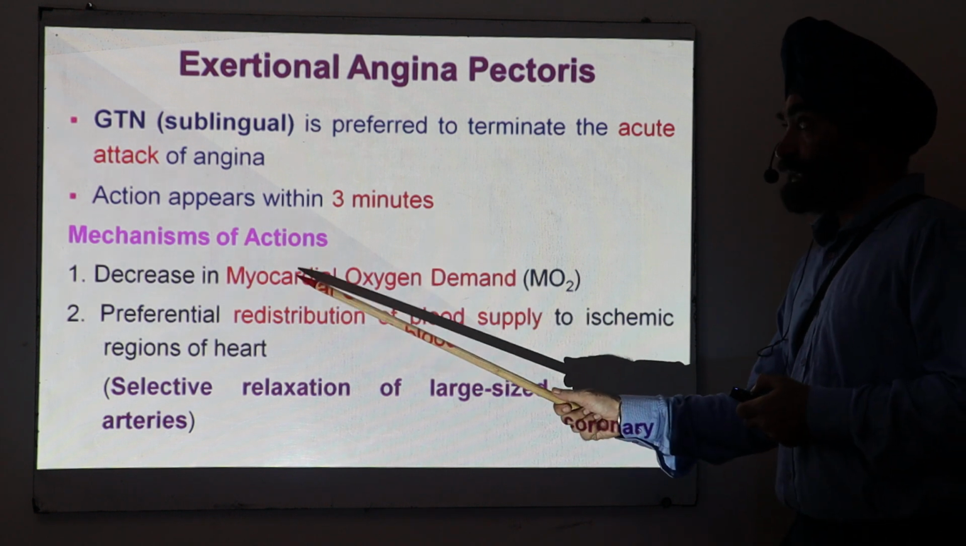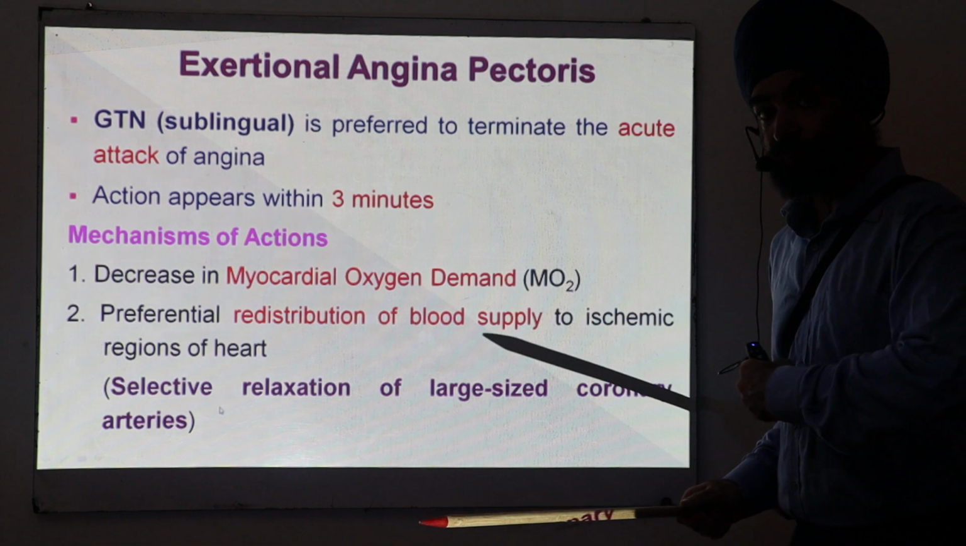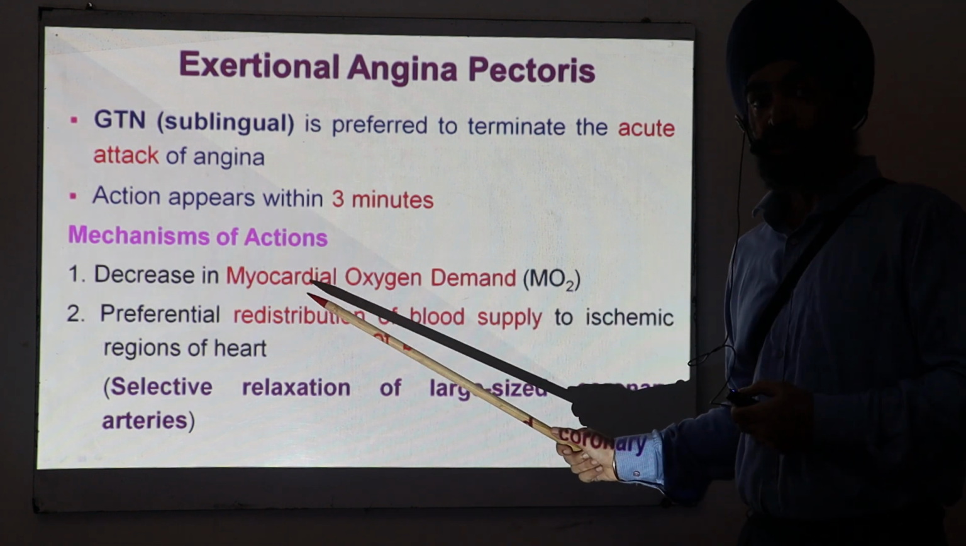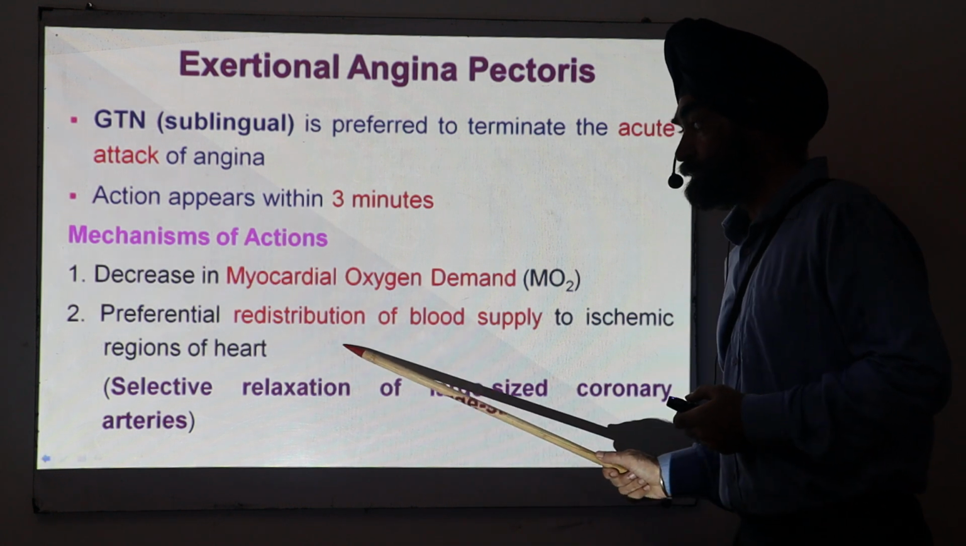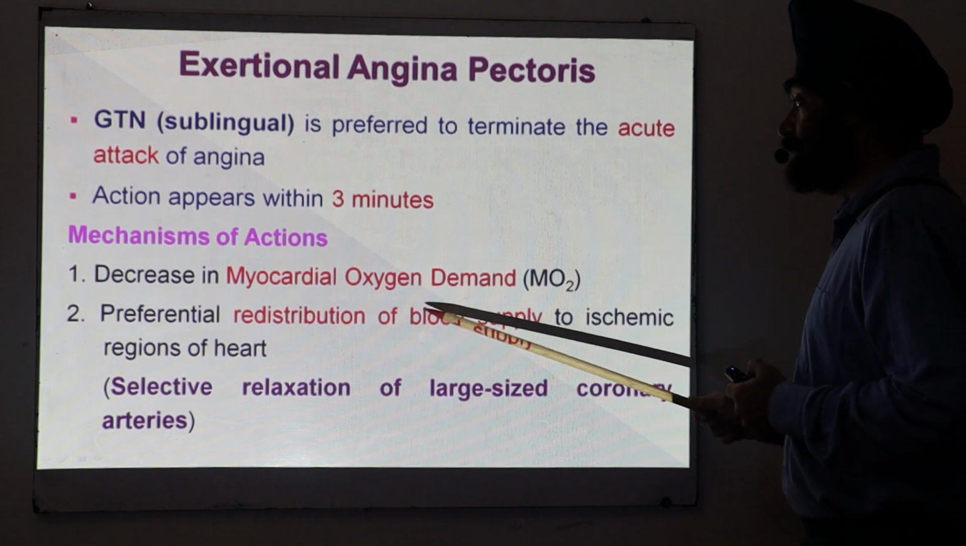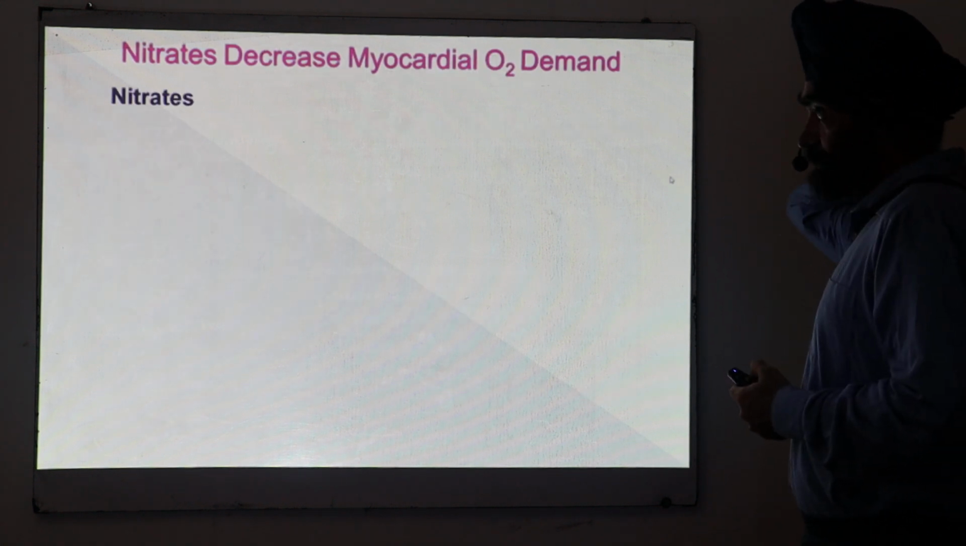So remember, in angina, they decrease myocardial oxygen demand and they supply blood to the ischemic region, and that is not just a supply, this is a redistribution. You will come to know in the subsequent slides. First of all, I will discuss myocardial demand. Nitrates decrease myocardial oxygen demand. How?